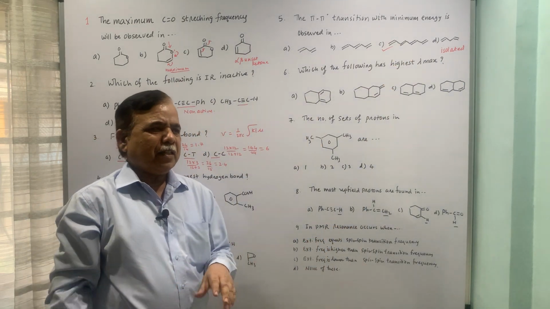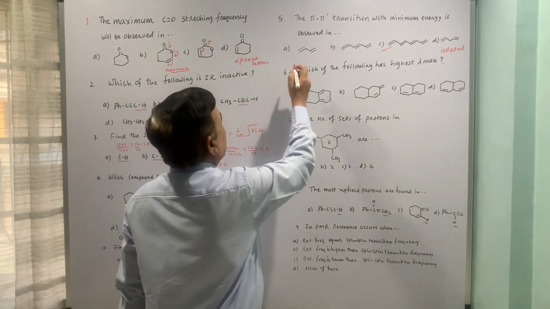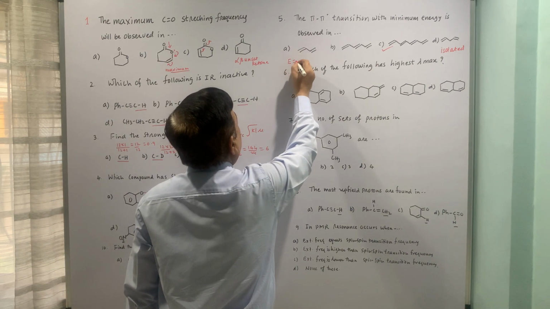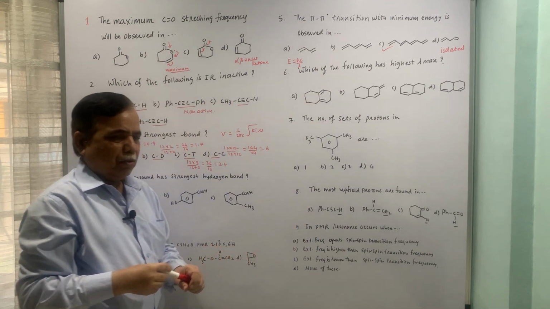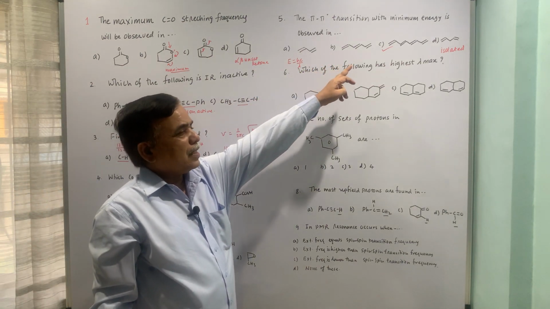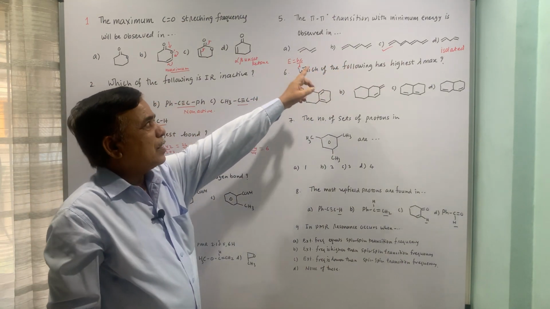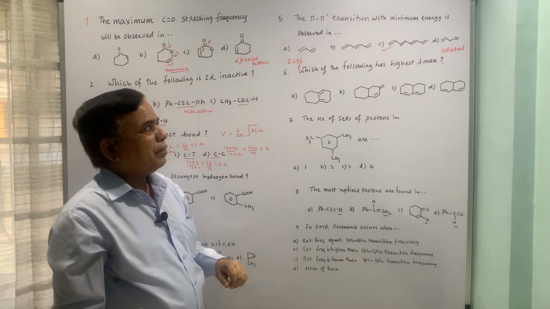Now, minimum energy, how to relate it? You have to relate it to the equation E is equal to hc by lambda. This compound will have the highest lambda max value, which means the energy will be lowest.